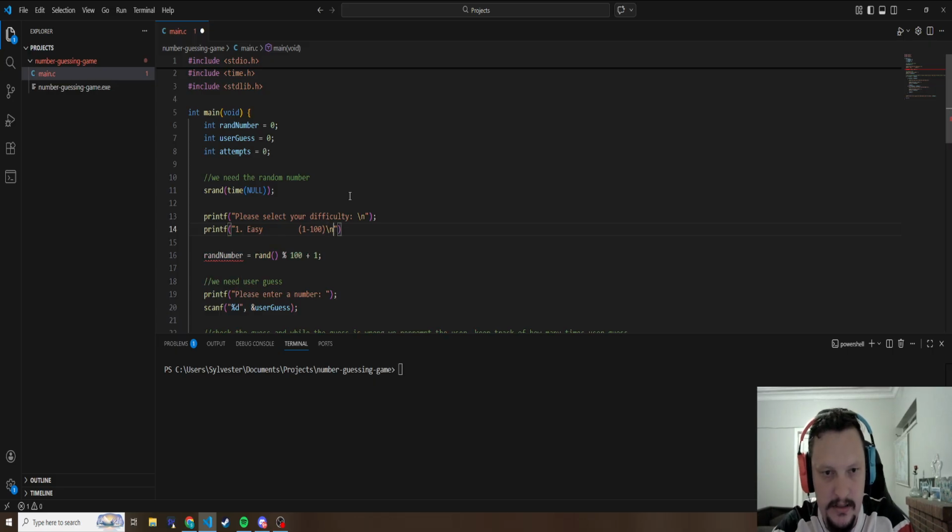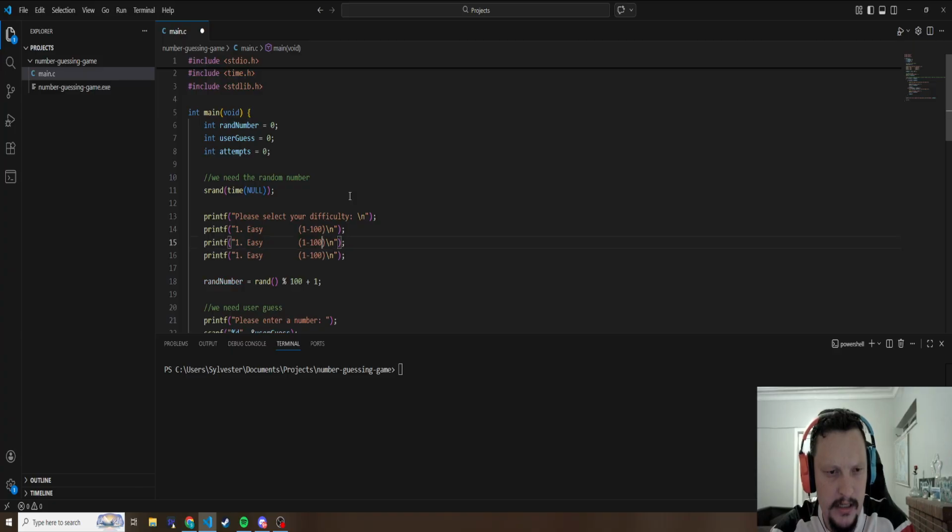And then we do this, and then we grab this whole line, chuck that in there. Make this 2 and 3. This being medium. Oops. Medium. And this being hard. And we just align this so it looks good. Then from 1 to 250 and from 1 to 500.